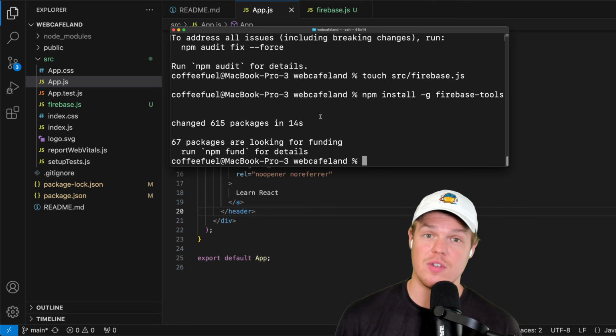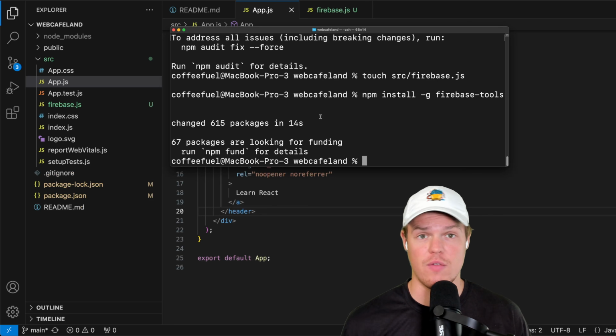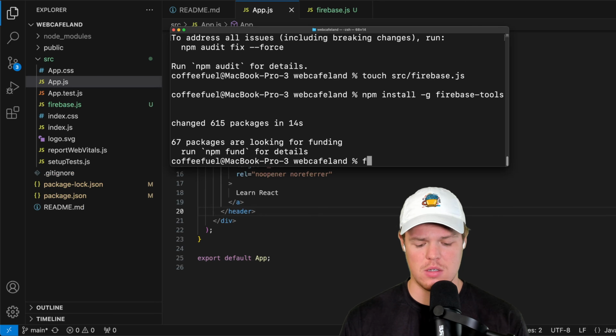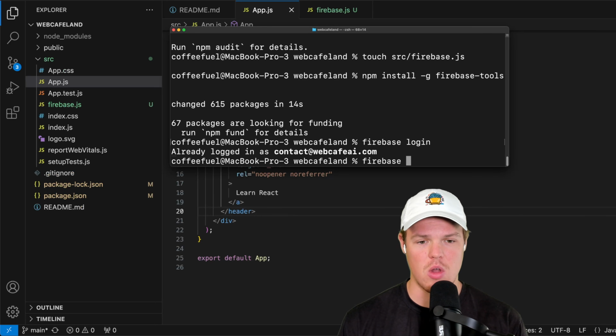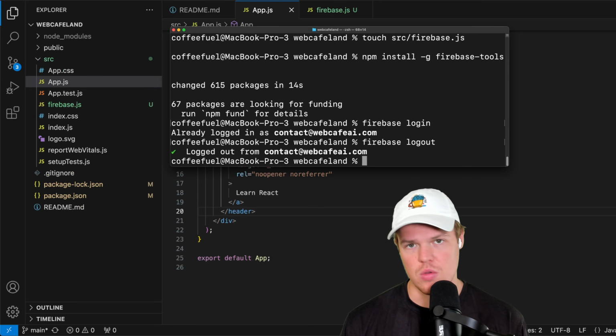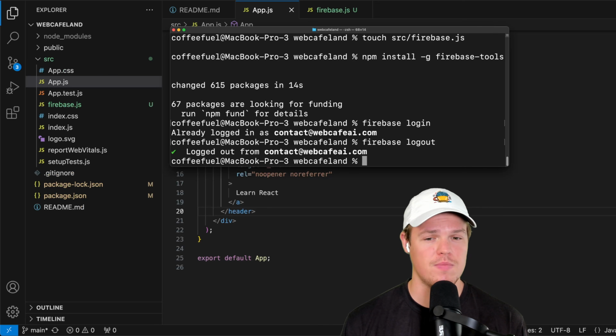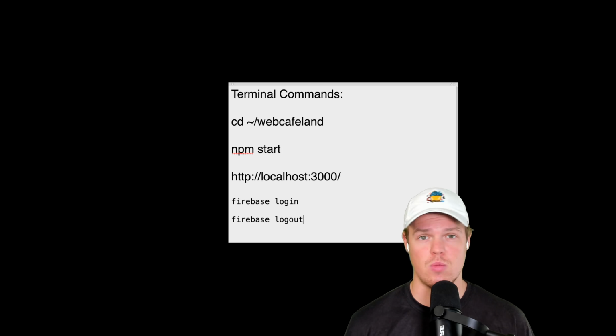Okay, now that we've installed the tools, let's actually log into our Firebase account so we can access it within our VS Code. All we need to do is this, firebase login, enter. I'm actually already logged in, so I'm going to do firebase logout so you can see the process here. Very, very important. Anytime you plan on coding, using Firebase, doing anything basically, just start your day by doing firebase login. Let's add it to the cheat sheet. Add firebase login, firebase logout to your cheat sheet, real quick, in and out.